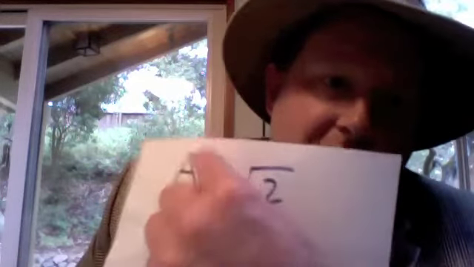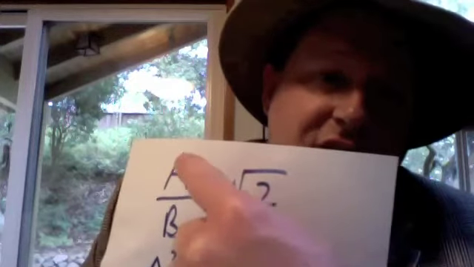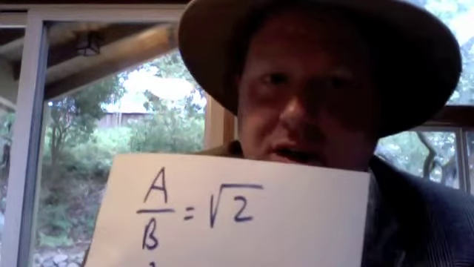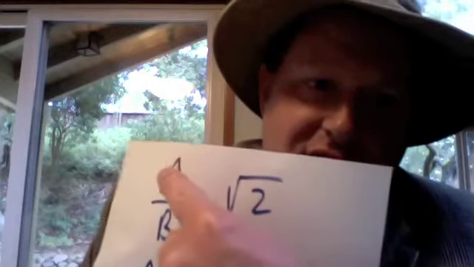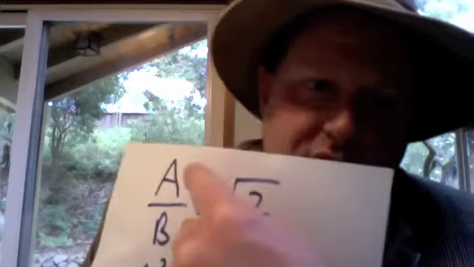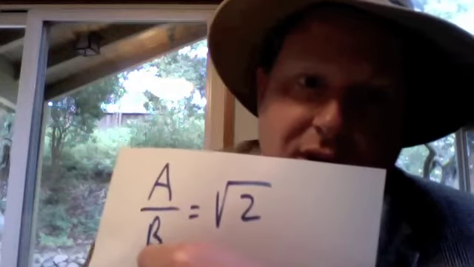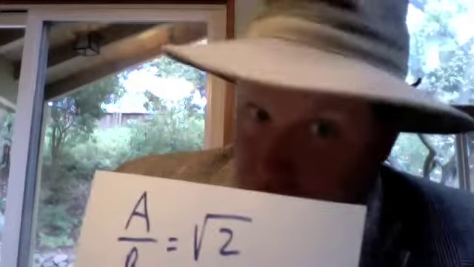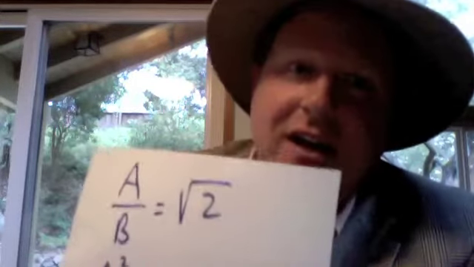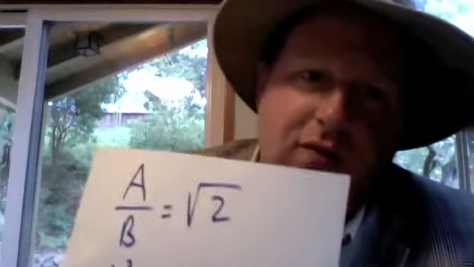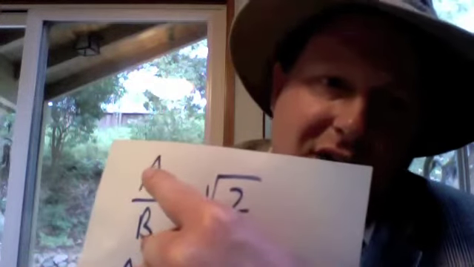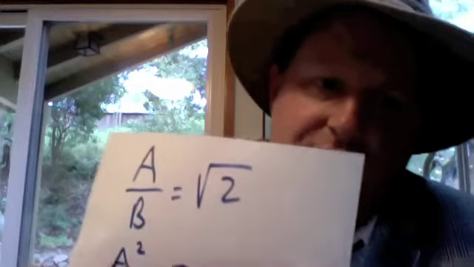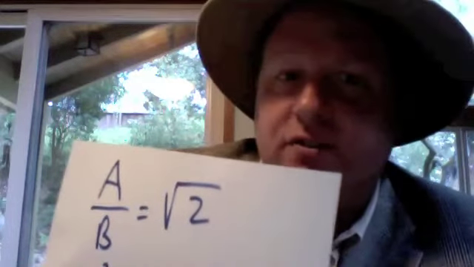So a over b is equal to the square root of 2. You would have to set it up such that a and b have no prime factors in common. If we are not able to do that, then we cannot represent the square root of 2 as a fraction, as one natural number divided by another natural number. And in fact, that's exactly what I'm going to show in this proof, that we cannot. It was proven well before me. But we're going to show that you cannot represent the square root of 2 as the division of two natural numbers. But let's start off assuming that we can.